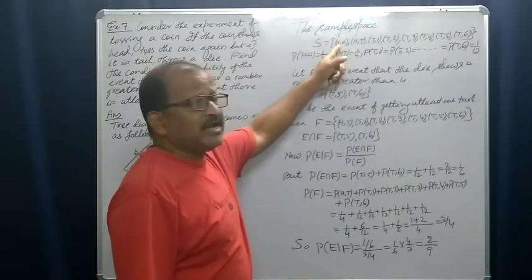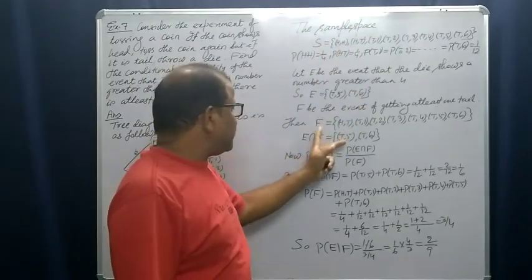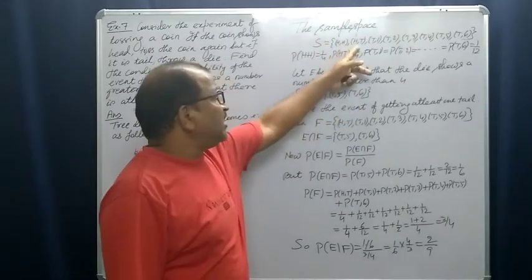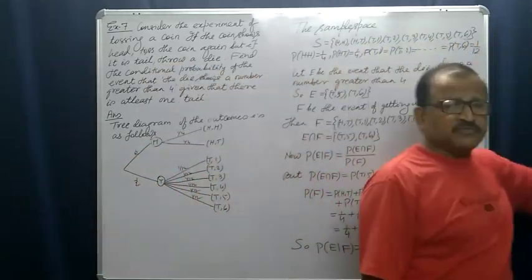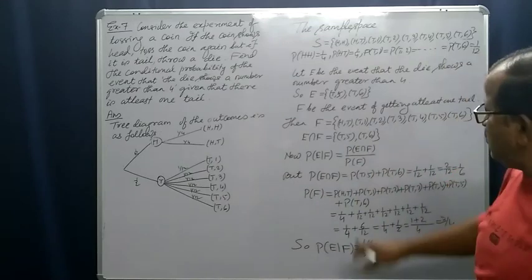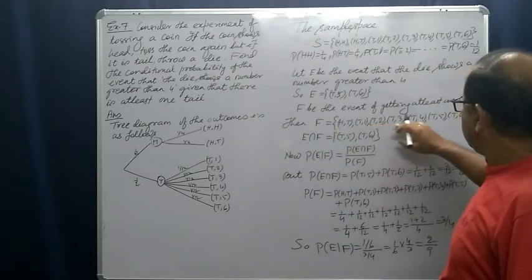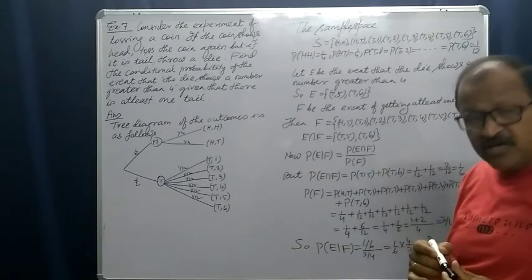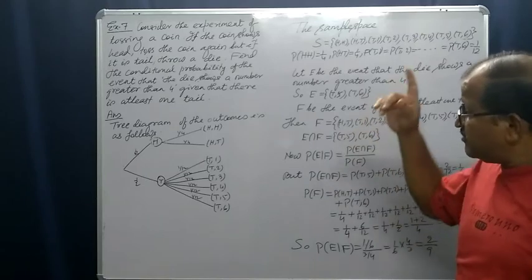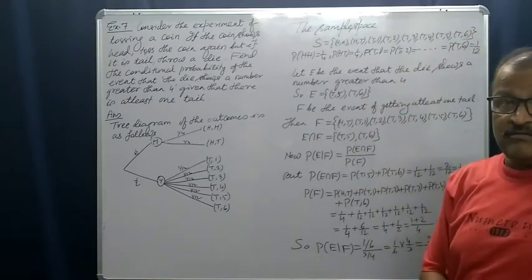You see head, there is no tail, so it is not in our event F. Head tail must be there, and in all other outcomes, tail is there. So the event F will be head tail, tail 1, tail 2, tail 3, tail 4, tail 5, tail 6. Understand? F is the event of getting at least one tail.